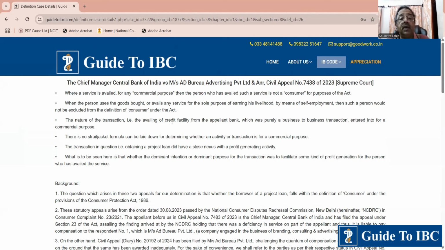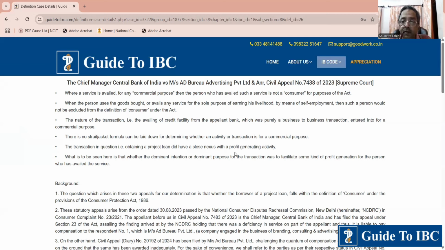The nature of the transaction, that is availing of credit facility from the appellant bank, is purely a business-to-business transaction entered into for commercial purposes. Going through this case, though this is not concerning the Insolvency and Bankruptcy Code, will make you understand what is the commercial effect of borrowing. That's what is most important.